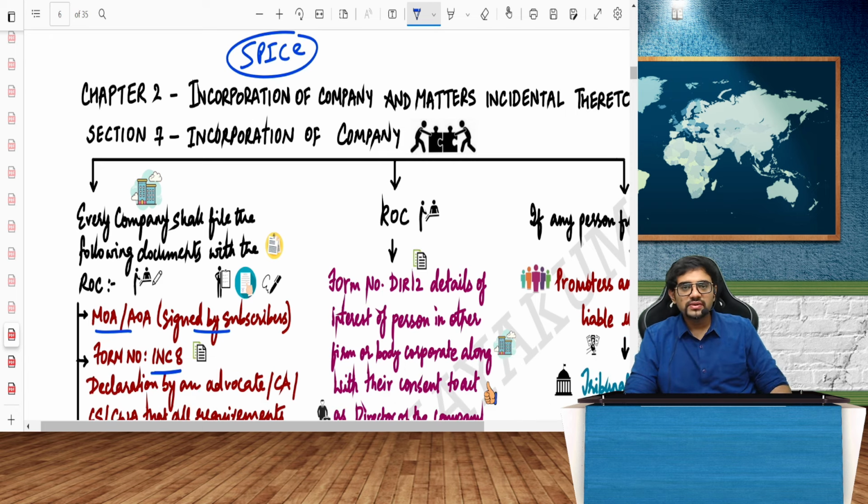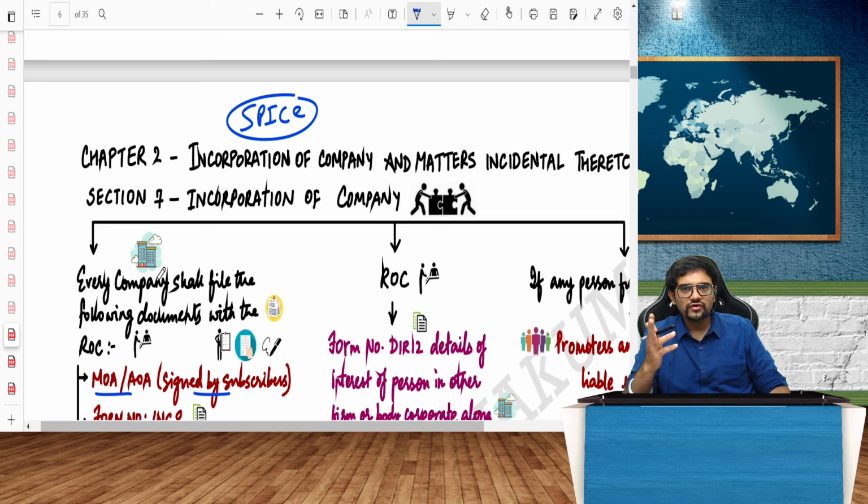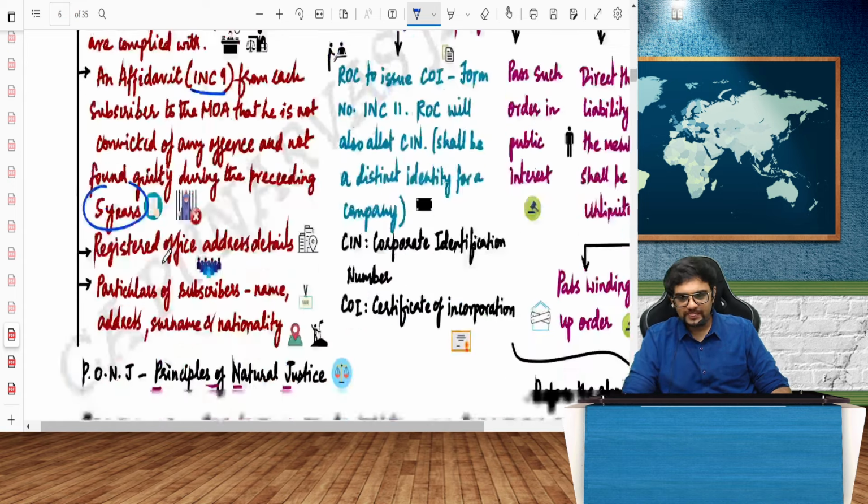Same forms are there, but everything is now into one form called INC 32. That is what SPICE talks about. But normal method is this. So if they ask you SPICE specifically, then you have to write SPICE, INC 32, 33, 34. So three forms, I mean, in that 33, 34 is AOA, MOA, that will be uploaded in INC 32 itself, that is SPICE. But if they ask you the full procedure, then you will have to write all these provisions.